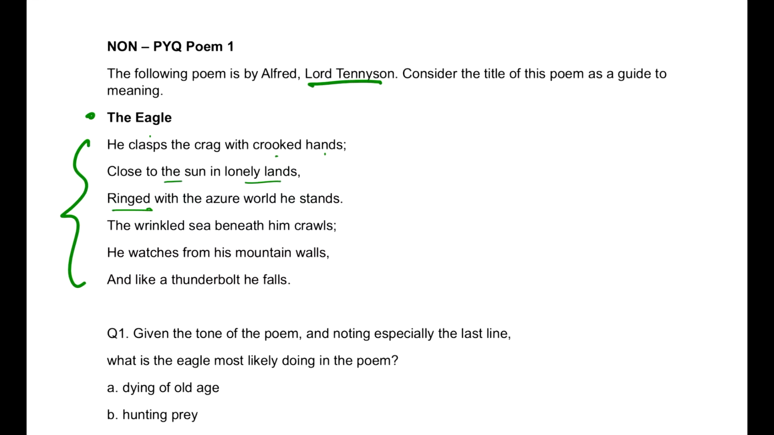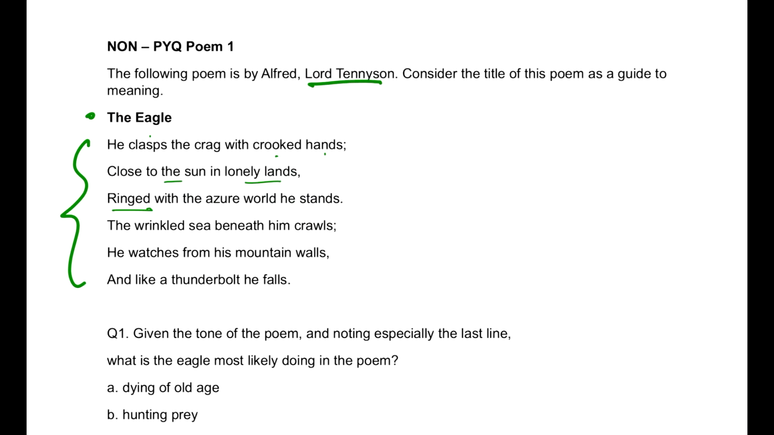This is the reason why I've been strongly recommending all of you to read a bit of idioms and metaphors every time you see a meme. Instead of looking at memes, scroll through the idioms and the similes you come across, because that's really going to help you in this paper for sure. So, ringed with means surrounded with. Azure.